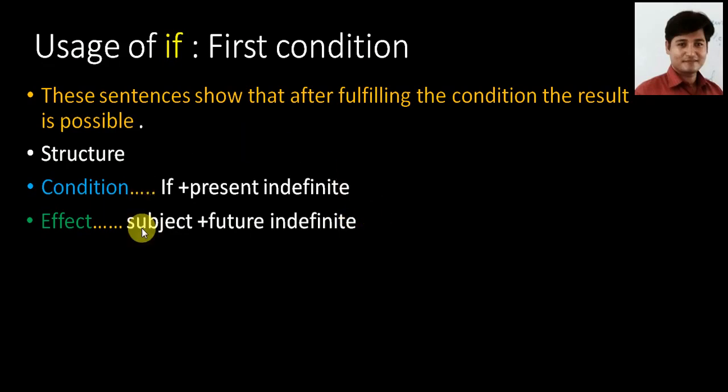So this is called first conditions. Now let's combine these two things.